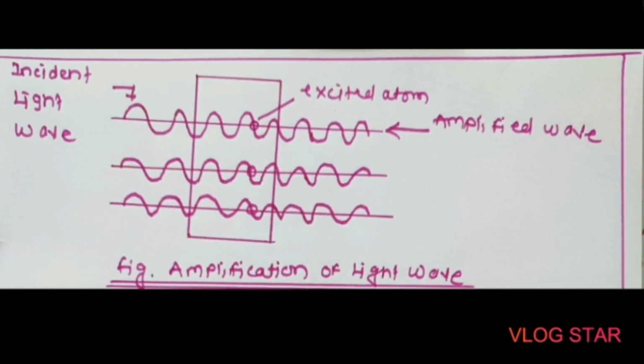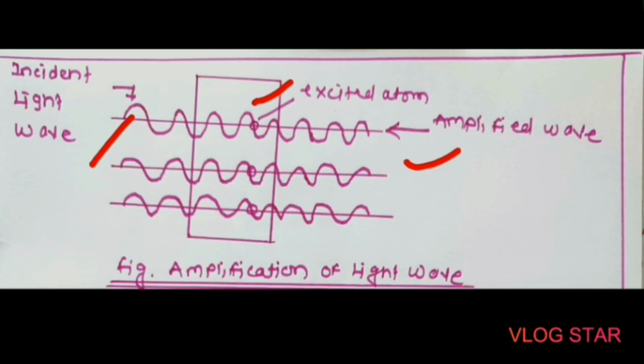So here let us consider a box containing excited atoms. Now if a photon, that means a light wave, is applied, here we can see the light wave applied, then the stimulated emission takes place and the light wave gets amplified.